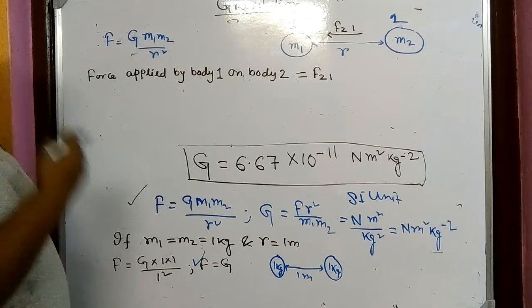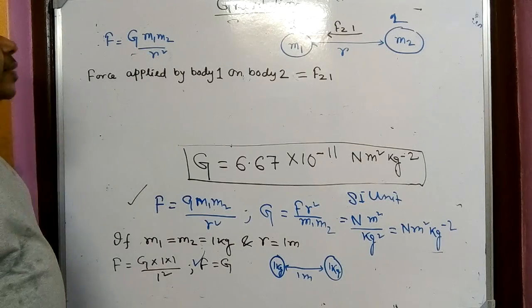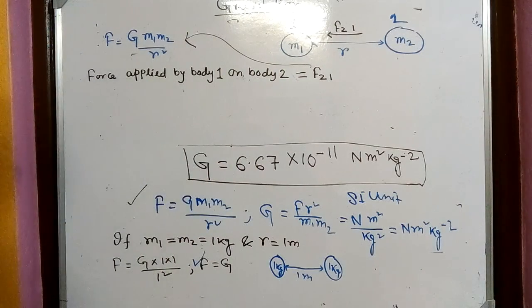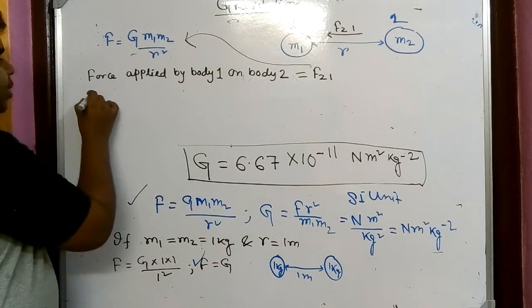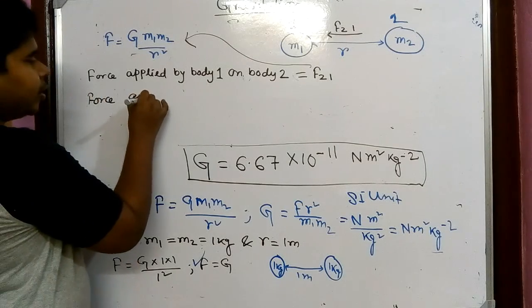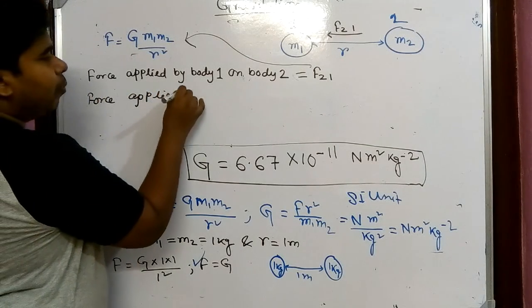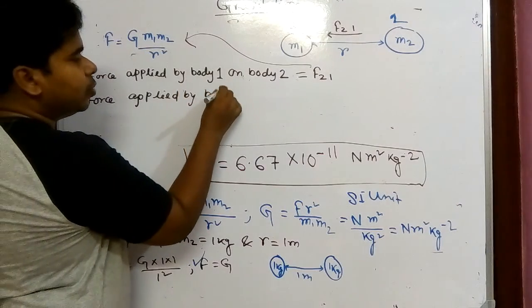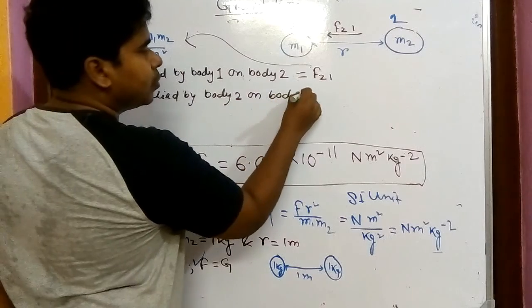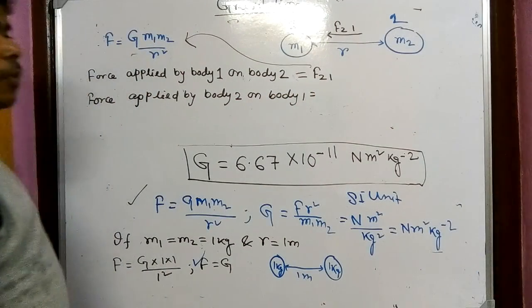What will be the value of it? It should be the same as the gravitational force, that is G m1 m2 by r squared. Now you might ask, sir, what about the force applied by body 2 on body 1? Body 2 is also applying a force.